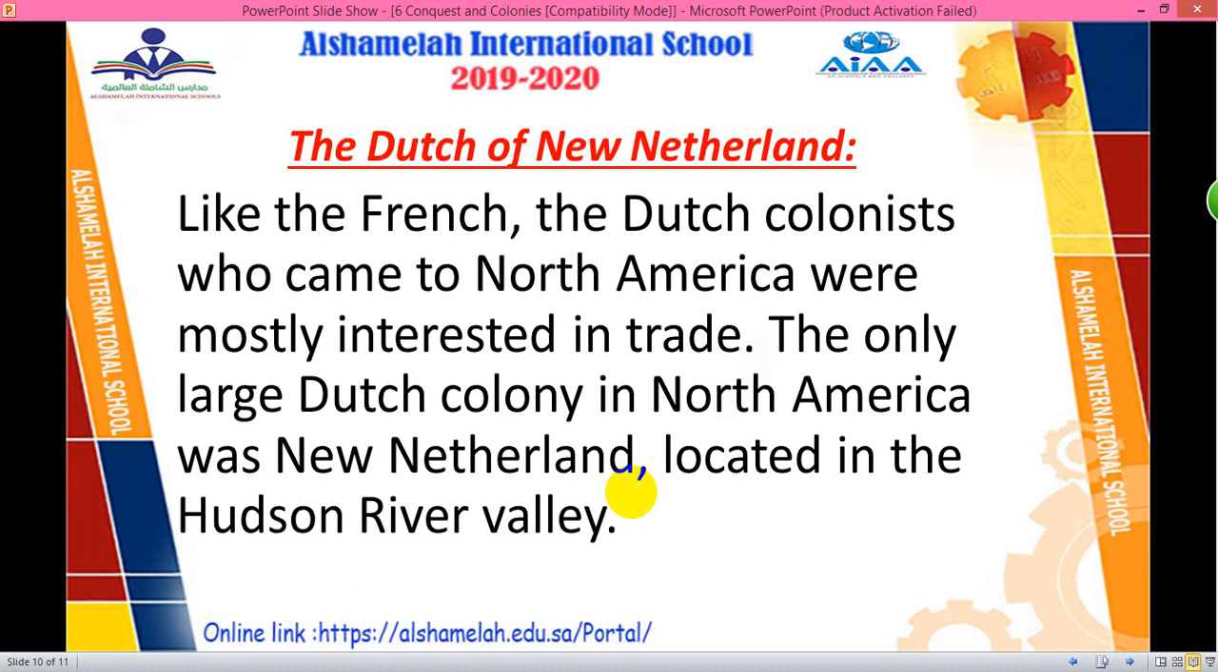Here we have the Dutch of New Netherland. Like the French, the Dutch colonists who came to North America were mostly interested in trade. The only large Dutch colony in North America was New Netherland, that was located in the Hudson River Valley.